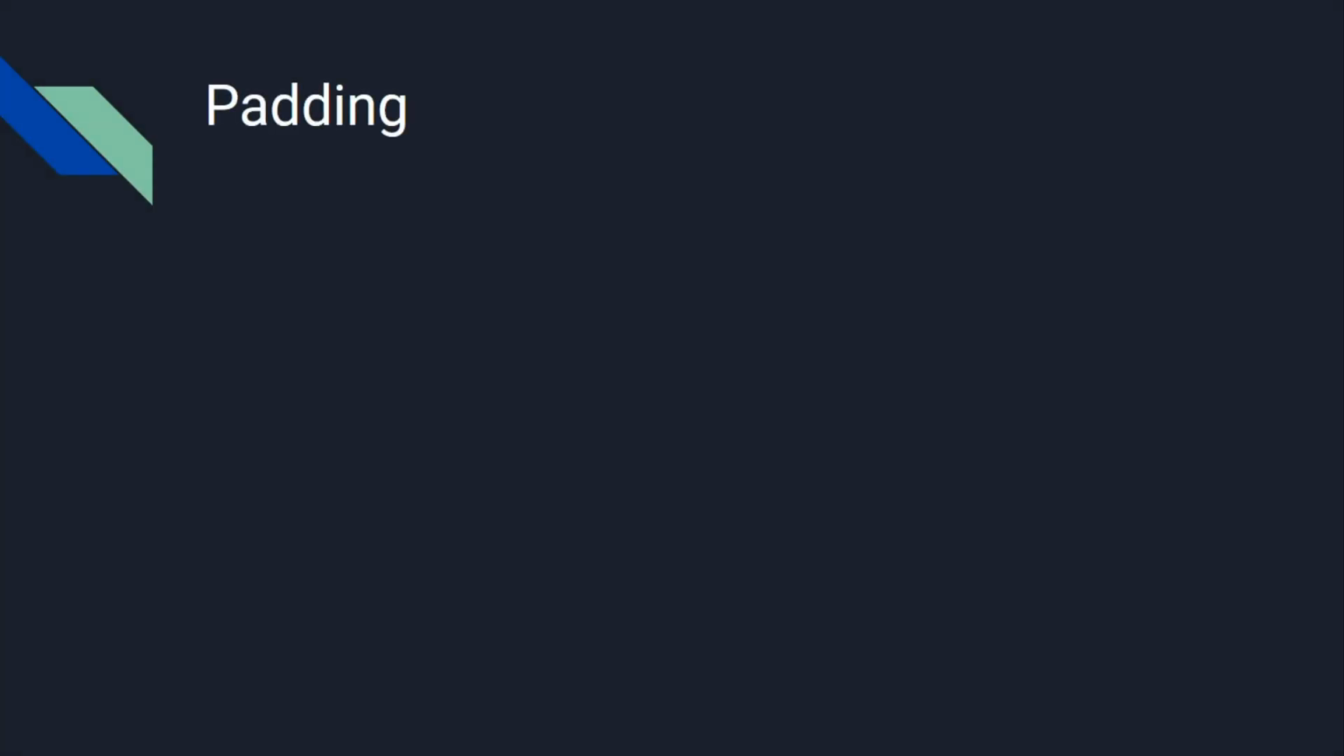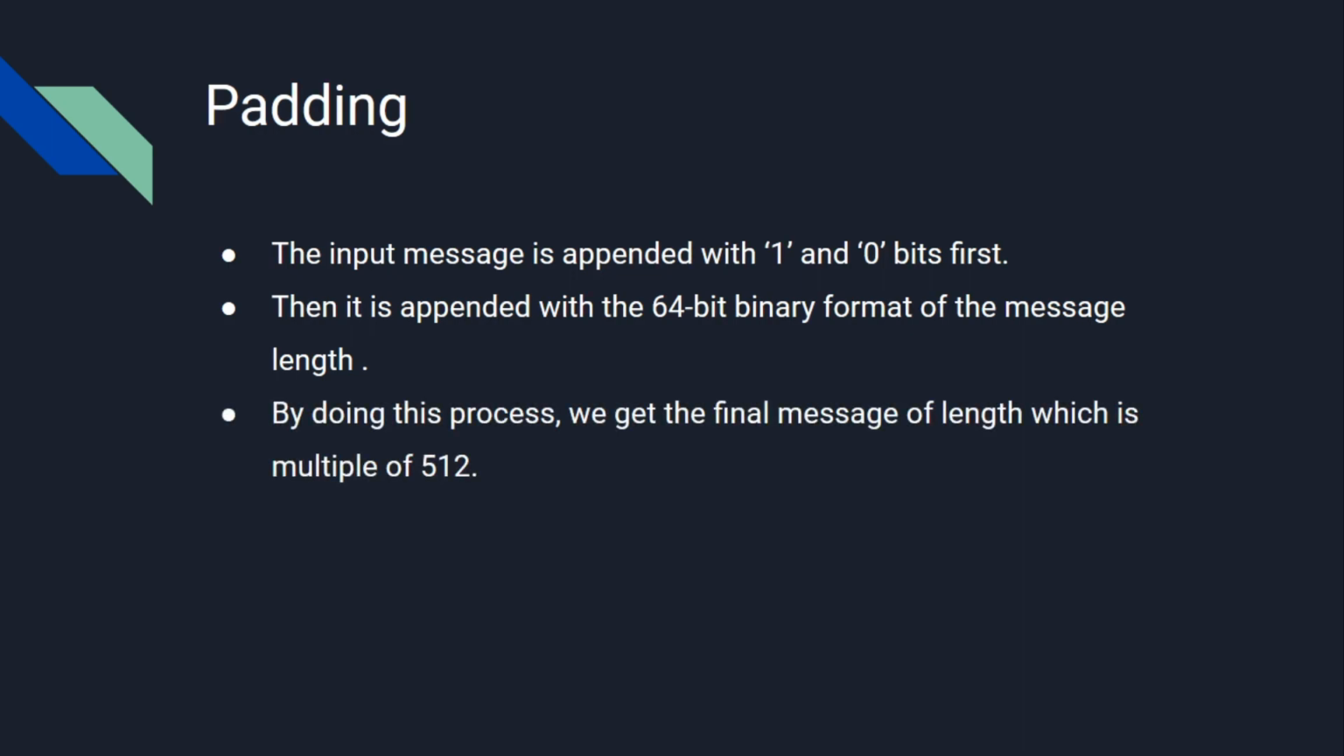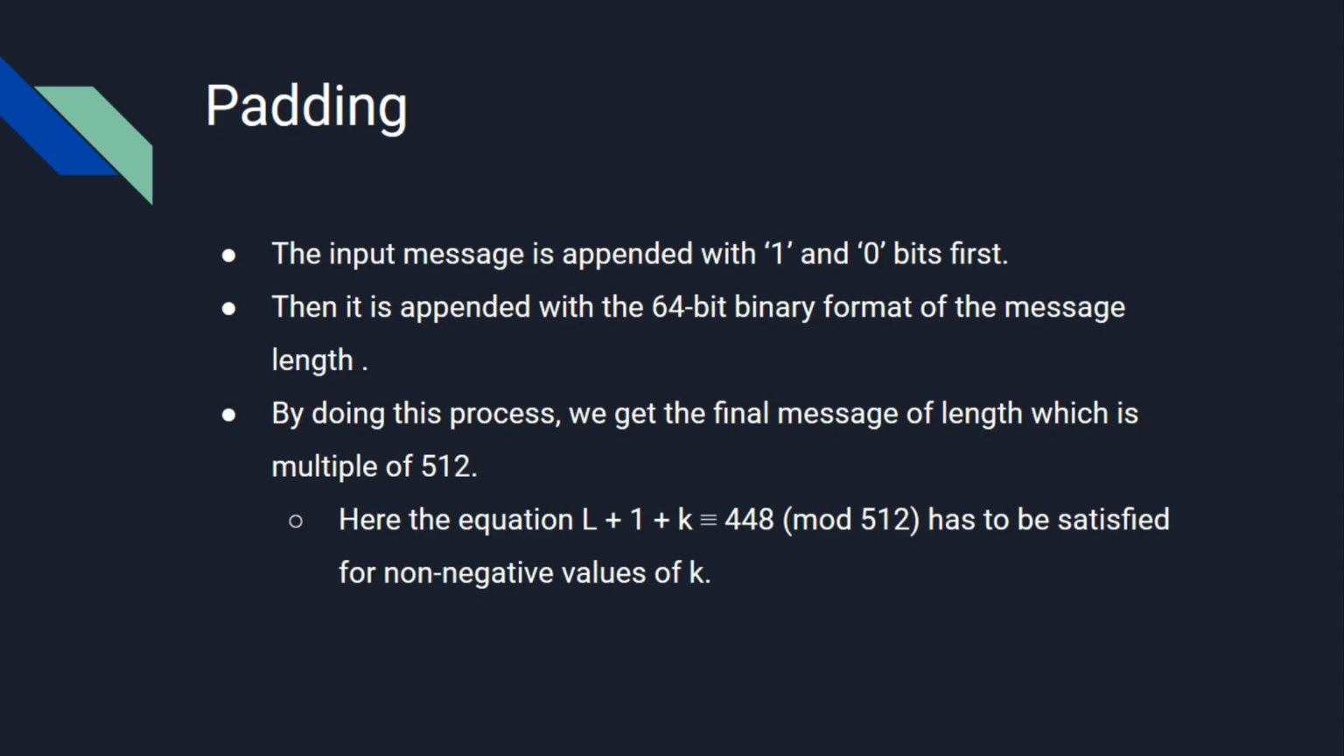Now I will explain the padding process. The input message to the padding function is appended with 1 and 0 bits first. The resultant message is again appended with 64-bit binary format of the message length. Thus, the final message now becomes of size which is multiple of 512. The equation L + 1 + k ≡ 448 mod 512 has to be satisfied for non-negative values of k.